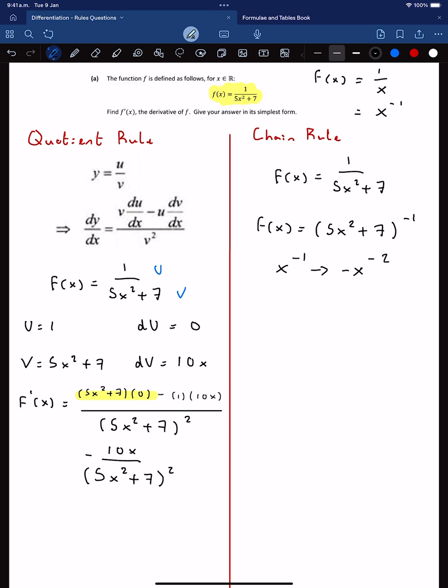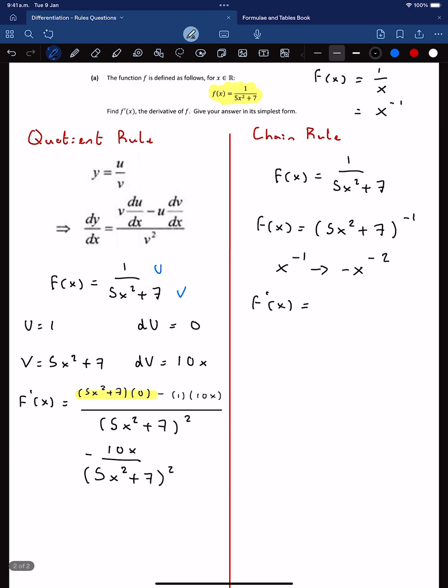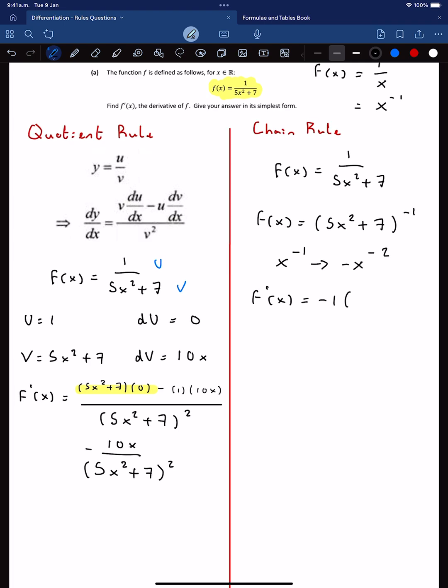So f dash x is equal to, first of all, I multiply by minus 1, so minus 1 multiplied by what's on the inside, which stays the same, 5x squared plus 7. And then the last thing we have to do for the chain rule is to differentiate what's on the inside.